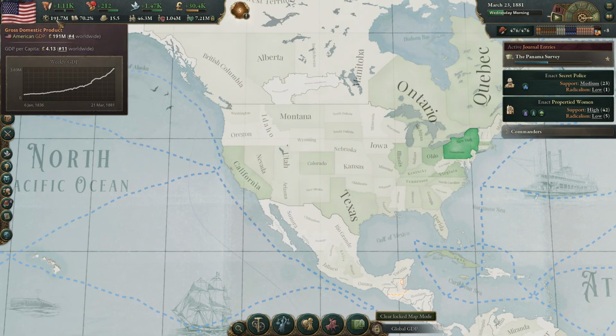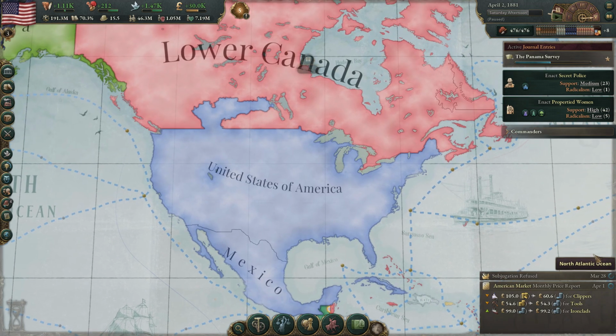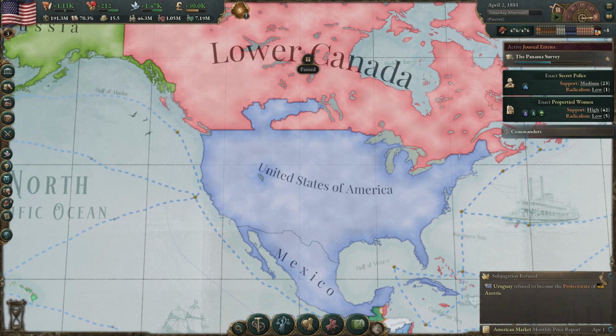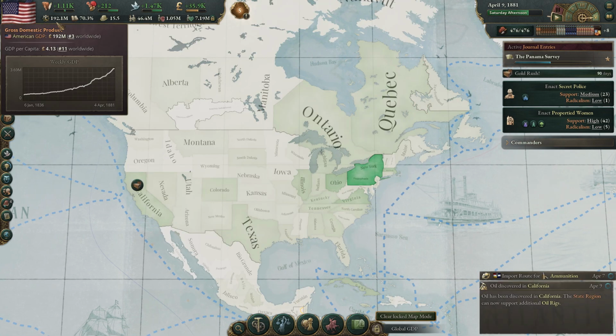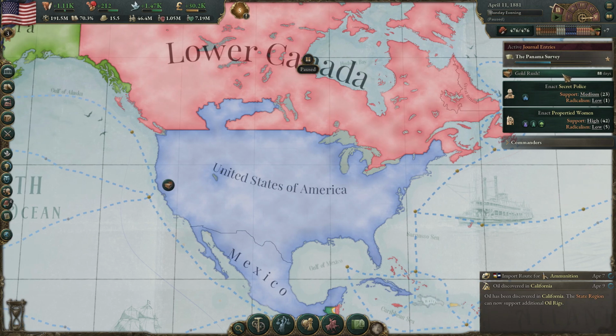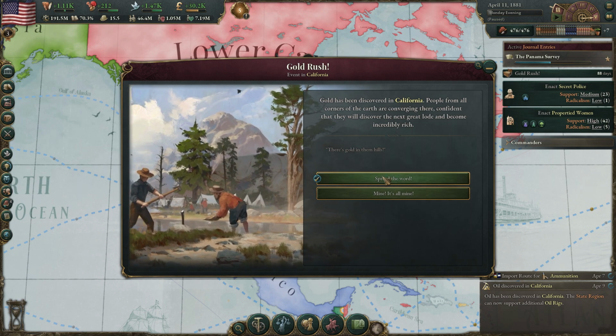And so you can see right here our GDP going straight up practically. They were doing very well with the growth there, but we're very far behind the two leading powers, France and Britain. And they have all that wealth and they'll be able to use that wealth to build even more. So it's going to be difficult to catch up to them.